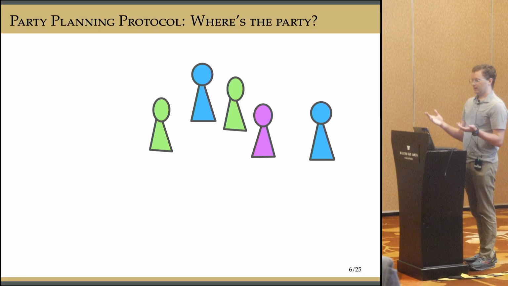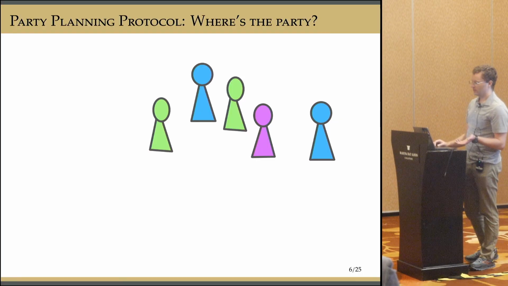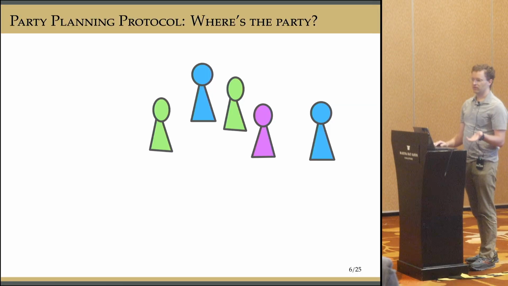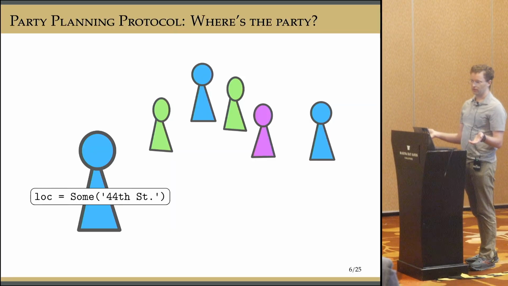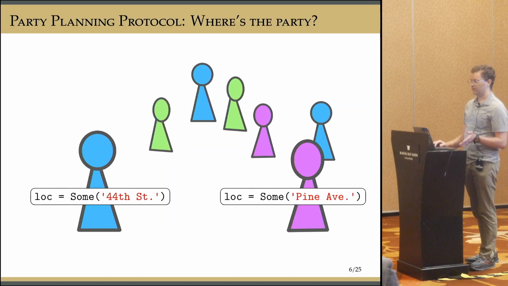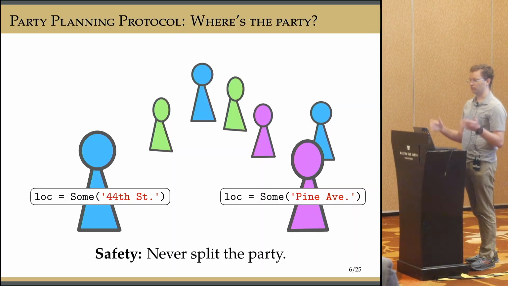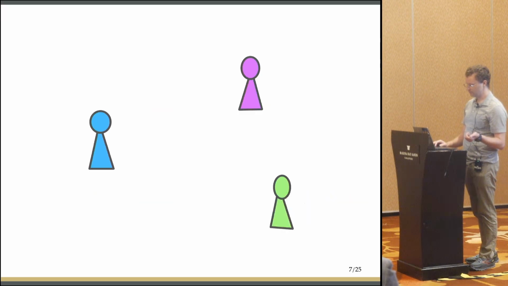So yeah, what is a consensus protocol? You might be asking. Here's an example, the party planning protocol. The point of this protocol is to determine a location for a party. So at the beginning, nodes have no idea where the party will be. Eventually, they learn a location. And what we're trying to avoid is having nodes learn conflicting locations. At that point, safety is violated. You split the party. You might have people show up at different houses, and that's no fun.